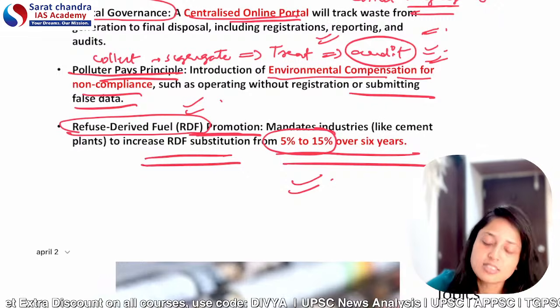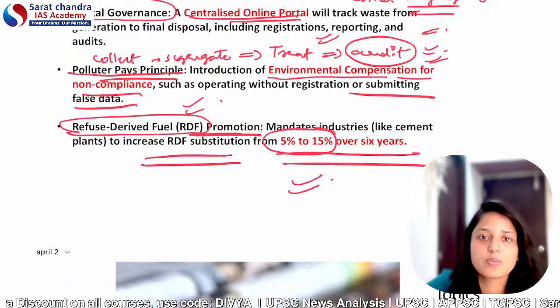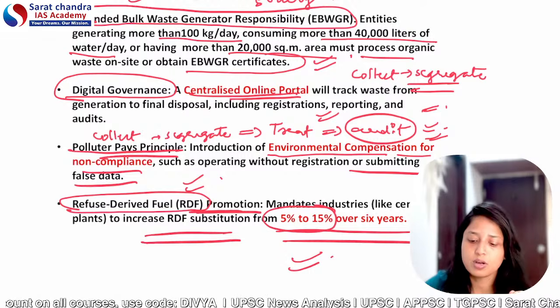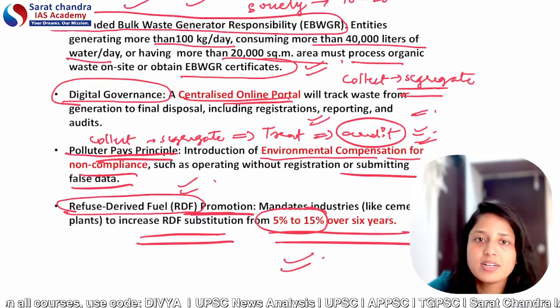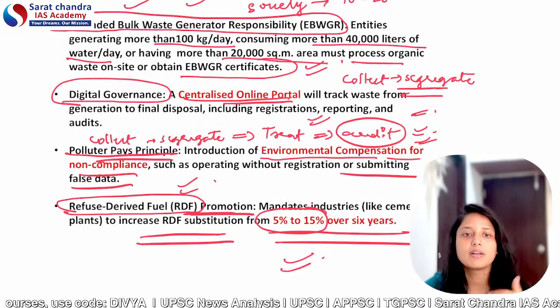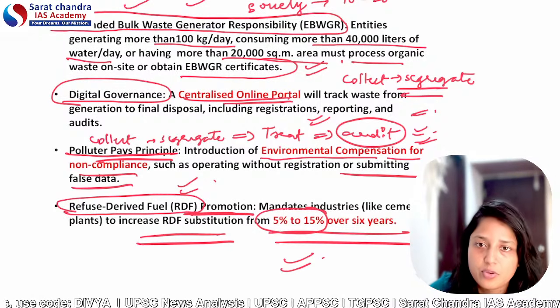And you must know the concept of refuse derived fuel also. UPSC can ask the question. It can give 3 or 4 points, and it can ask which all fuels come under the category of refuse derived fuel.